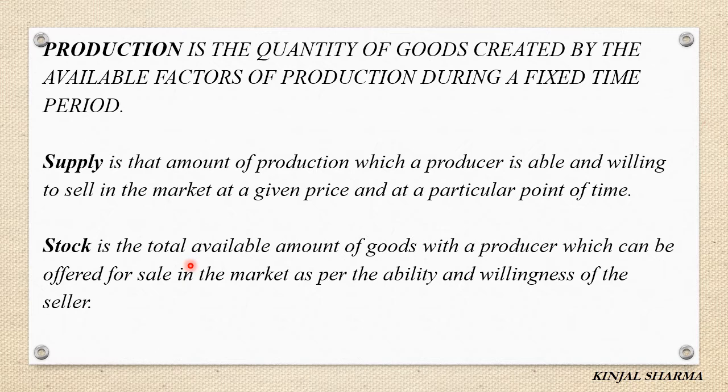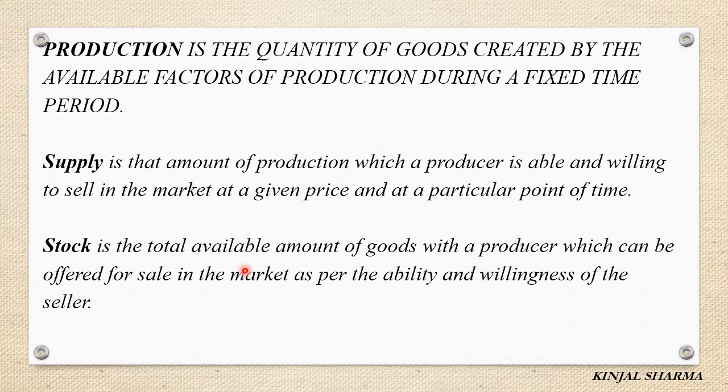Suppose during Diwali, a trader has 500 tins of oil, and he is not able and willing to sell it in the market at a given price at a particular point of time, because he thinks the price is less.